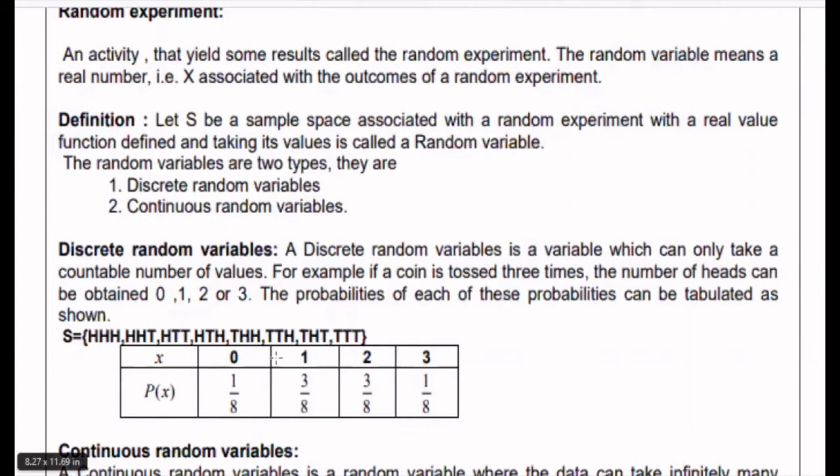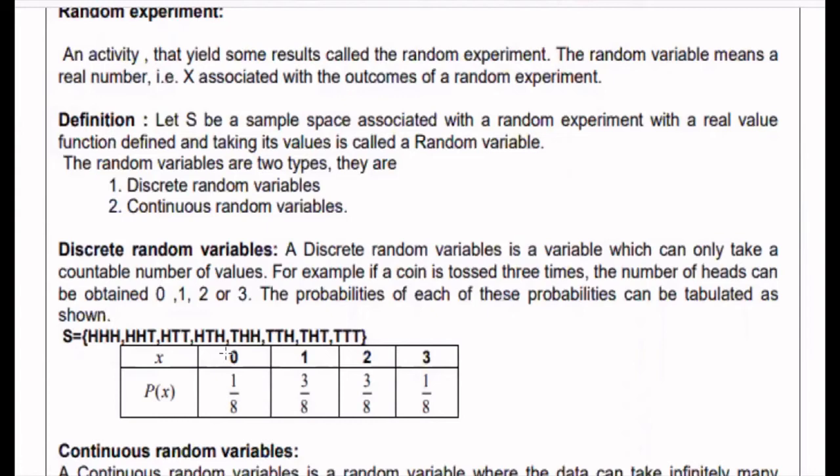X is 0, 1, 2, 3. 0 means there is no head appearing when you toss a coin 3 times. 1 means a head appears 1 time. 2 means heads appear 2 times. 3 means heads appear 3 times when you toss a coin 3 times. The probability of x equal to 0 is 1 by 8, that is P of X equal to 0 is 1 by 8.